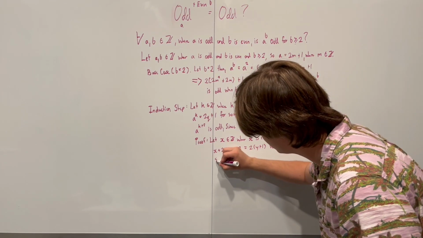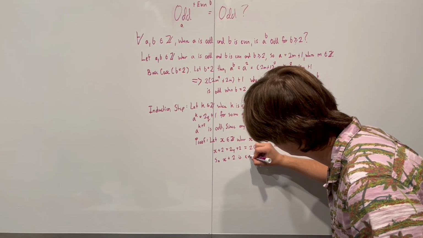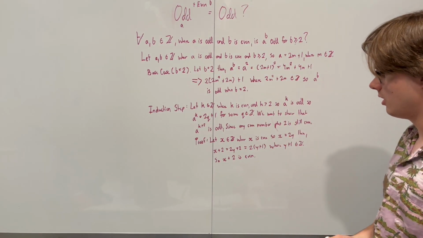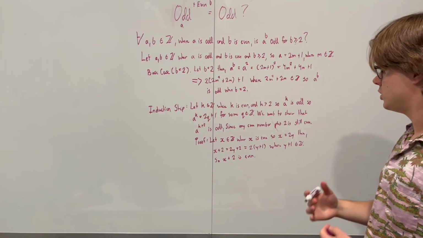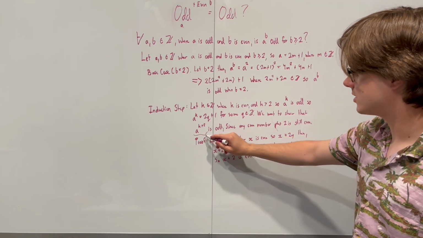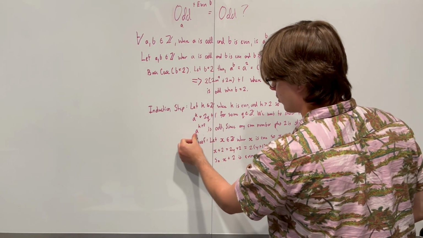So we can just conclude that x plus 2 is even. Fantastic. Okay, we've justified our statement here. Now we've got to do our actual induction. So we try this and try to show that it can be odd, right? So let's start with what we're given.